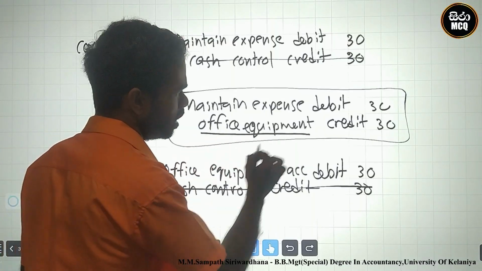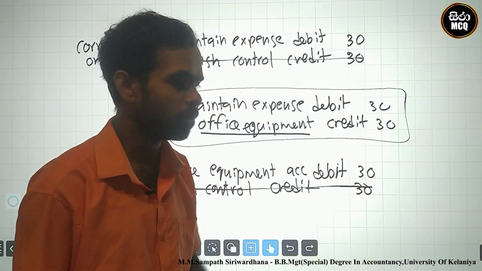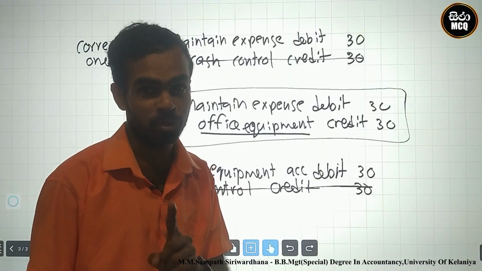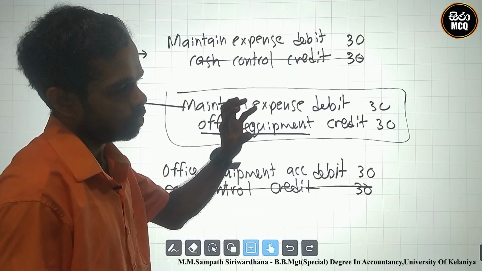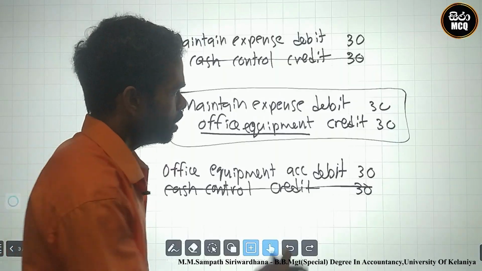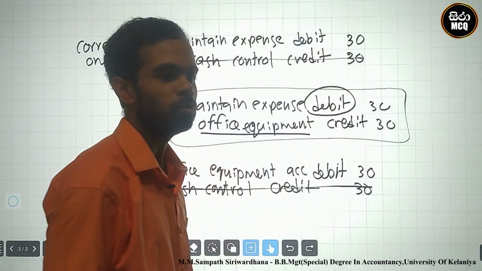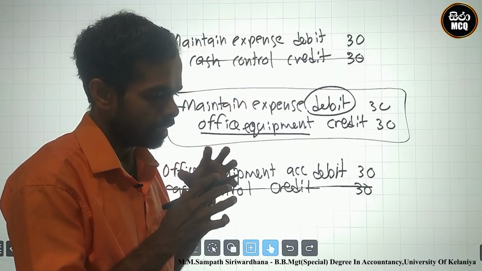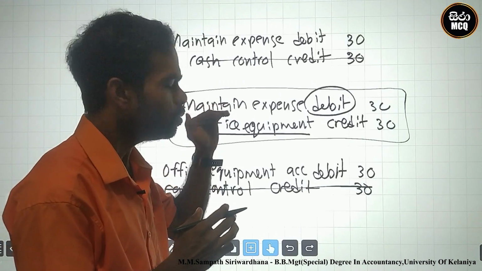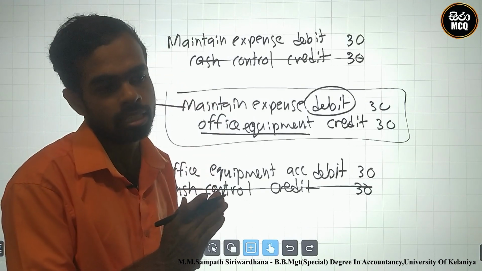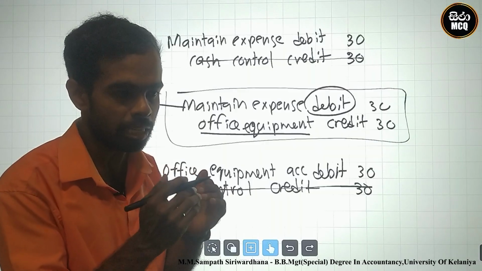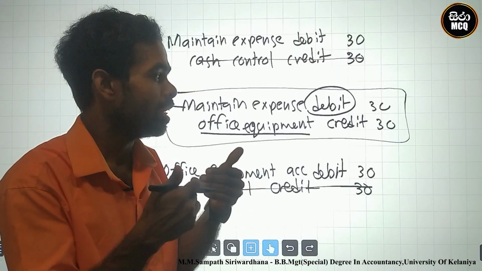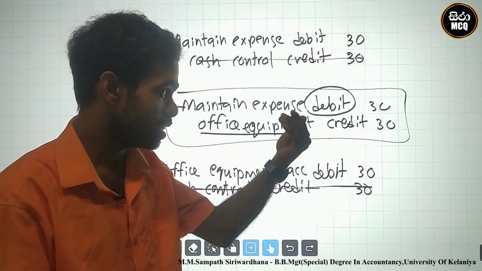Office equipment is an asset. This is not related to profit. But maintain expense is related to expense and profit for the year. The maintain expense is an administration expense. Expense was debit. You must identify another expense of 30. Why? At the error correction, we debit maintain expense. Debit to maintain expense means we identified a debit maintain expense. Expense means you must identify the new maintain expense 30.